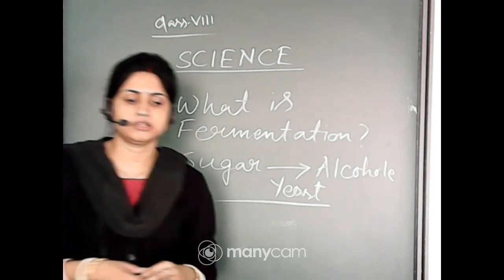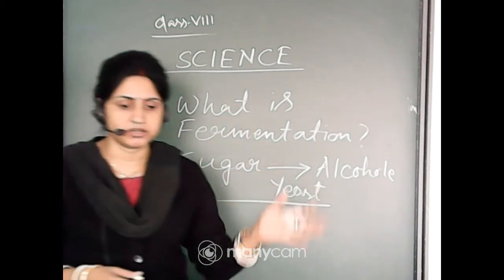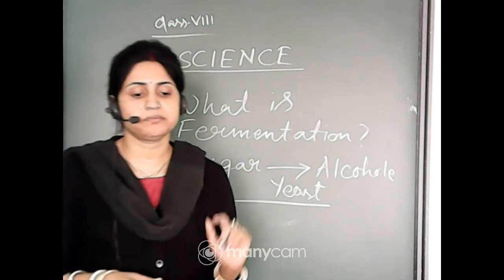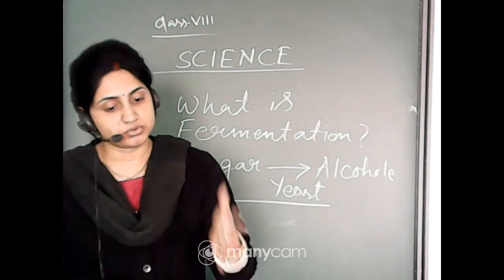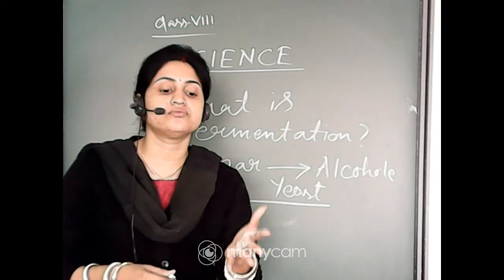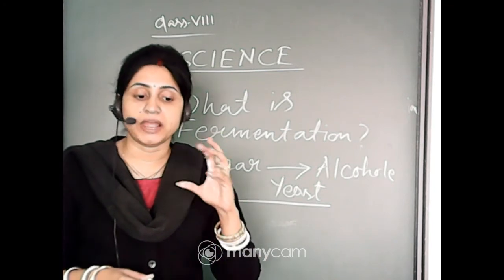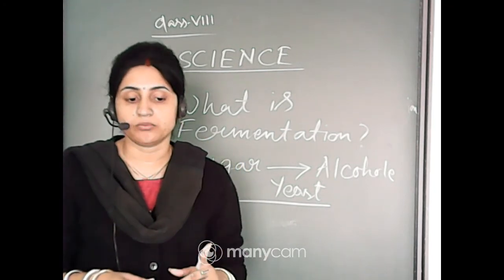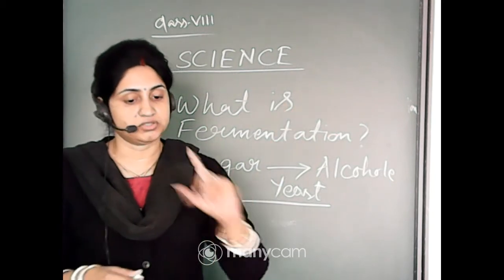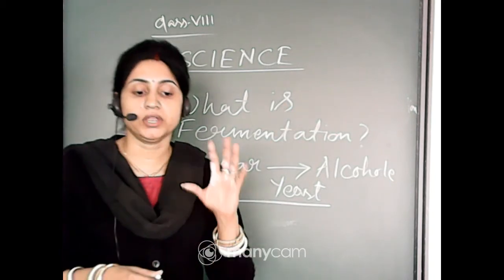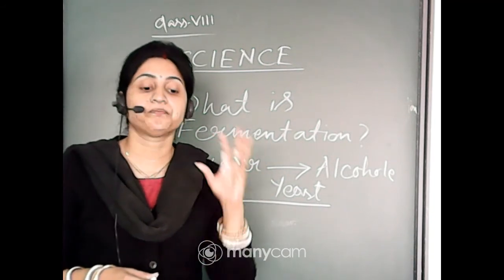Yes, complex substances are converted into sugars like glucose, sucrose, fructose, all carbohydrates. Sugar must be present, and when it reacts with the yeast, alcohol is produced. Rice is a source of carbohydrates, and so are wheat, barley and fruit juices. All are plant products, and plant products are always a rich source of carbohydrates. Remember that, because plants produce carbohydrate foods by the process of photosynthesis. So when you take any type of plant product, it must be a rich source of carbohydrates.